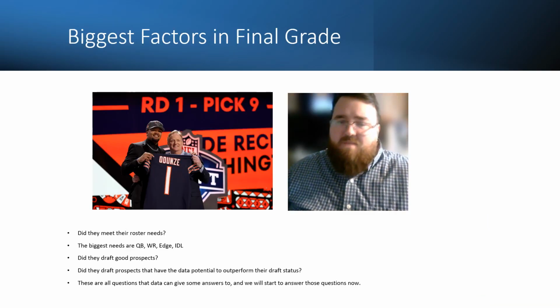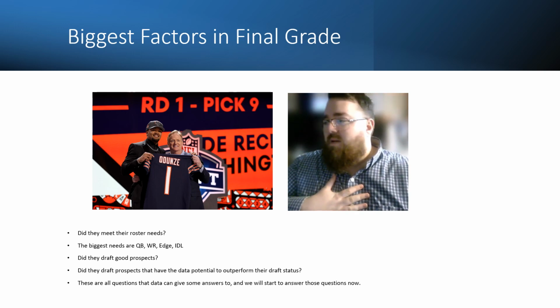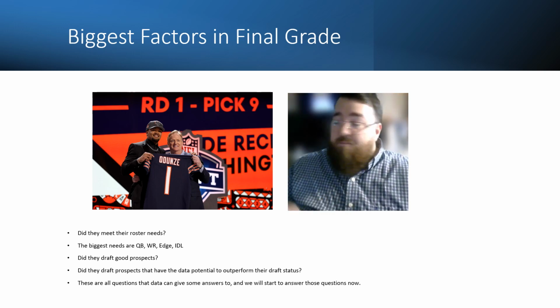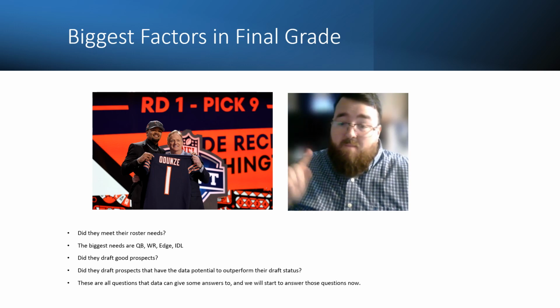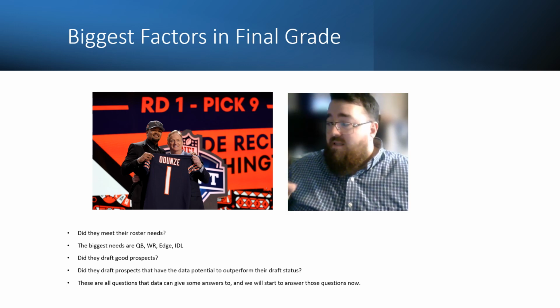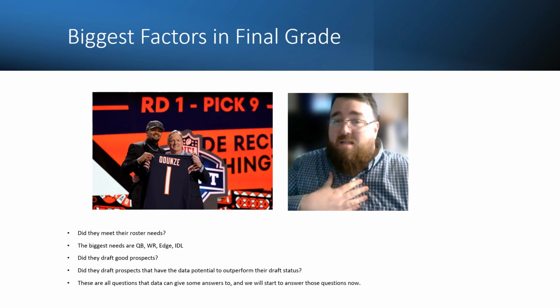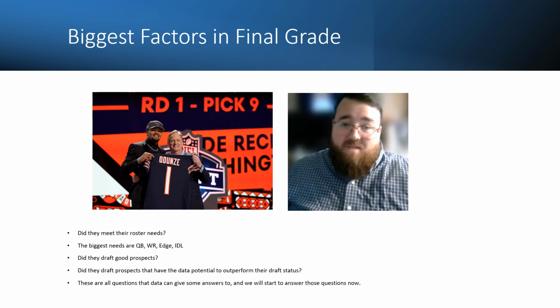Taking a look at the biggest factors in my final grade. Before we get into the actual picks, these are the three things I look for, okay? Did they meet their roster needs? That's a big thing. Two, did they draft good prospects? Because just because you draft a wide receiver or quarterback or an edge or interior defensive alignment, that's something that you need. If that prospect is not a very good prospect, it doesn't matter who you drafted.